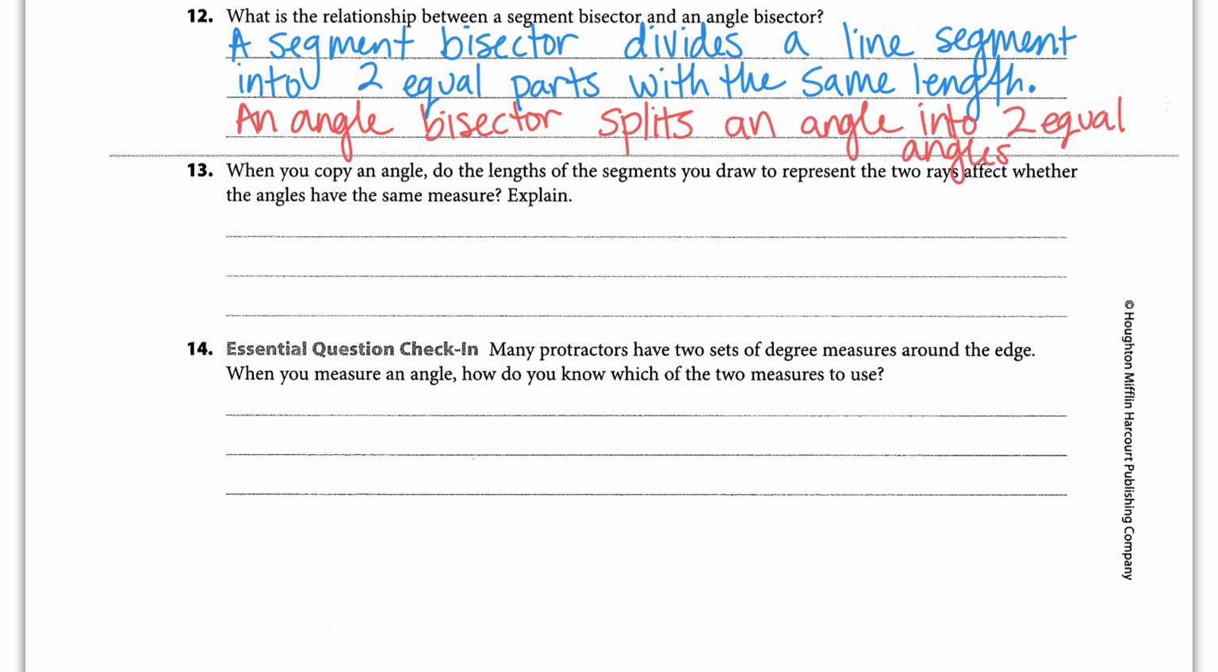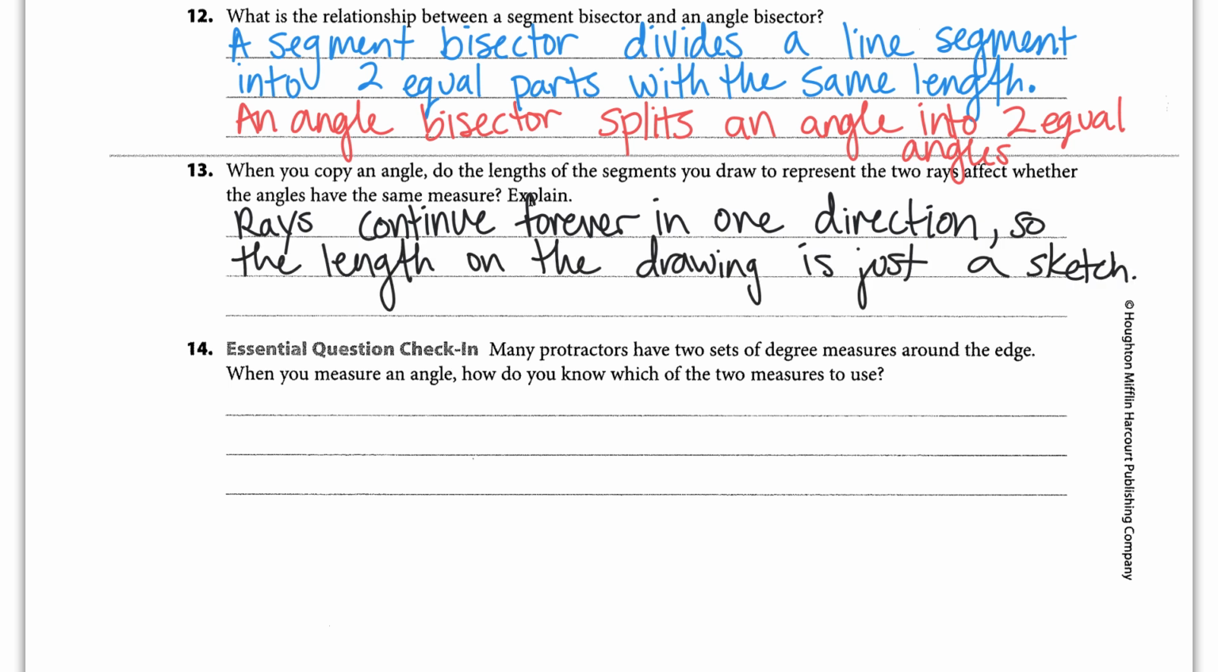13. When you copy an angle, do the lengths of the segments you draw to represent the two rays affect whether the angles have the same measure? Explain. Rays continue forever in one direction, so the length we draw them is just a piece of the ray. And angles are a portion of a circle.